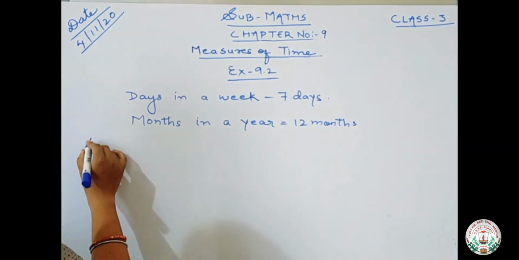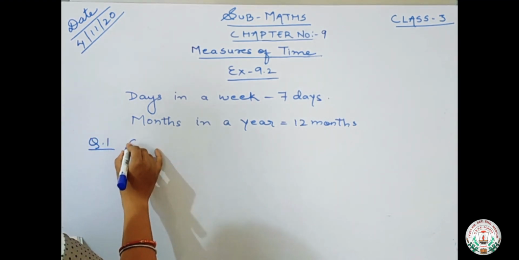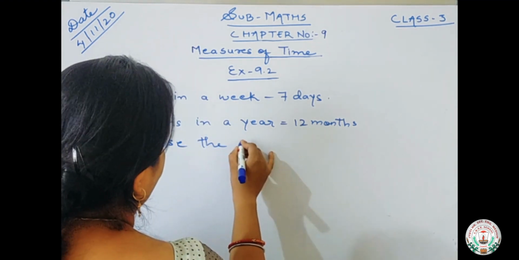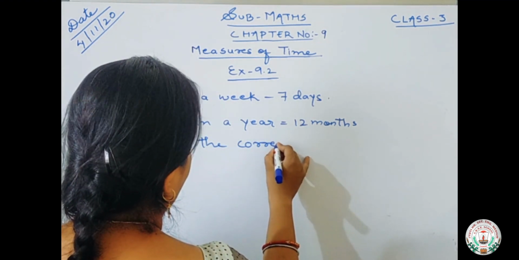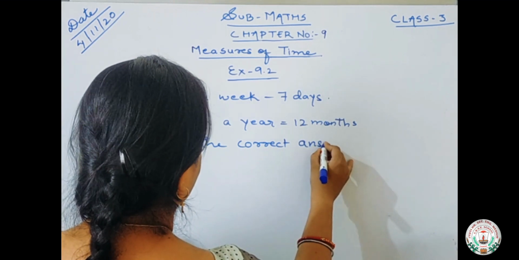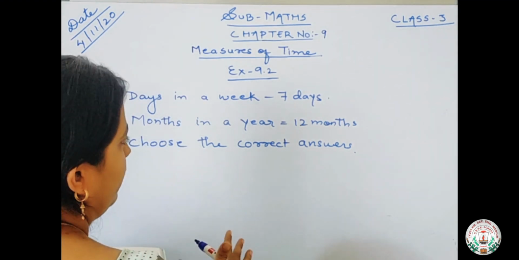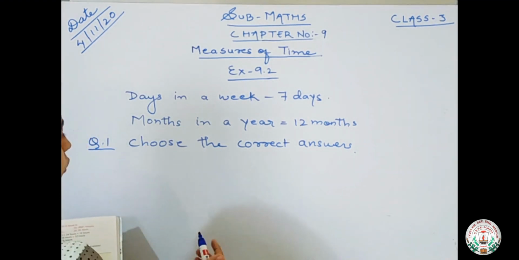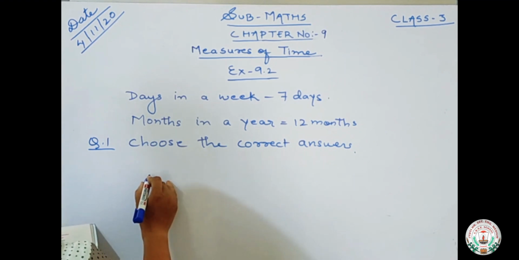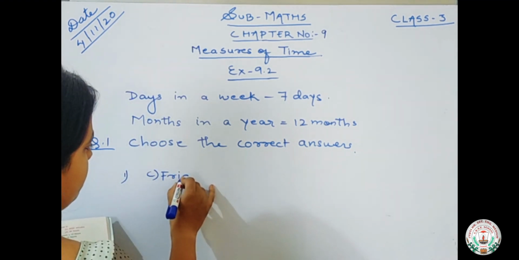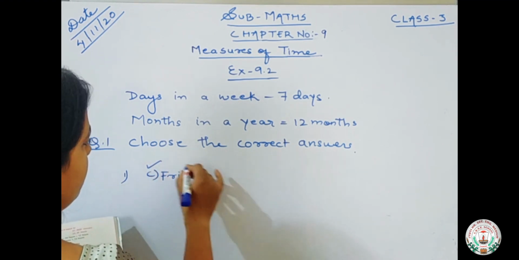First question is question number 1. Choose the correct answer. First is the day before Saturday. Before means pehle. Which day comes before Saturday? Friday. So the first one is Friday. So you will tick option number C.